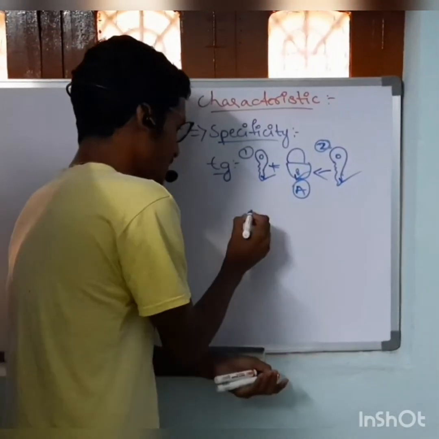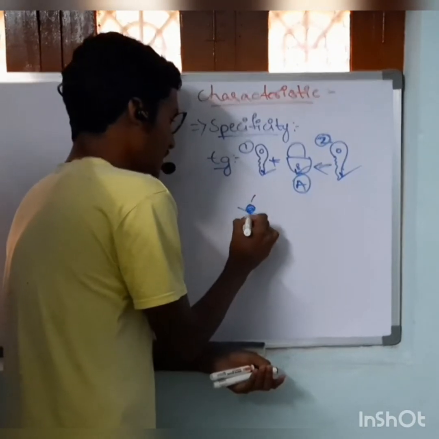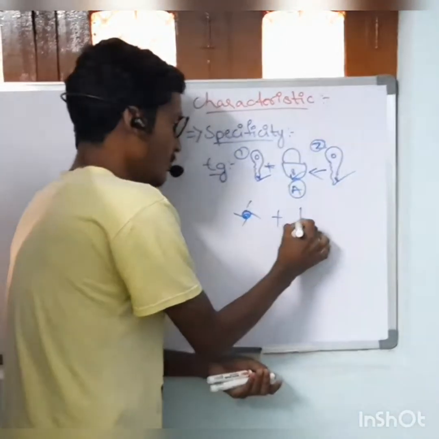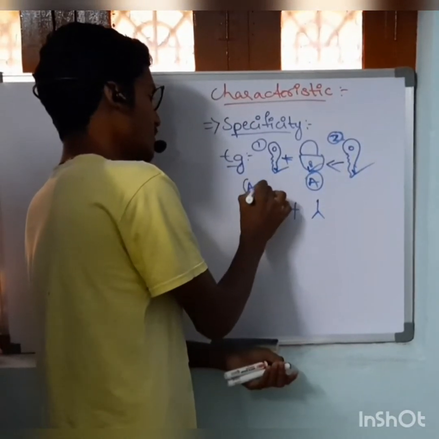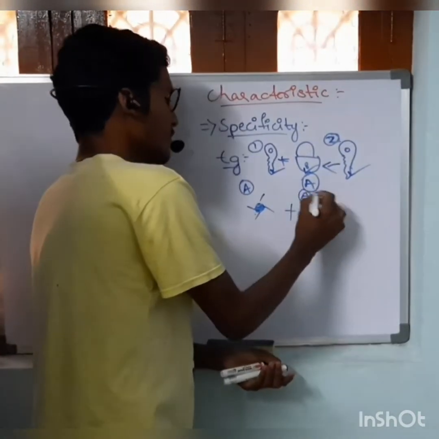Suppose this is an A antigen and this is an A antibody.